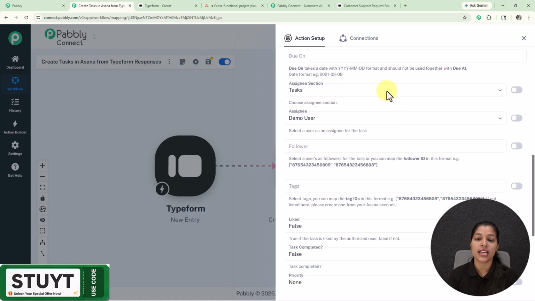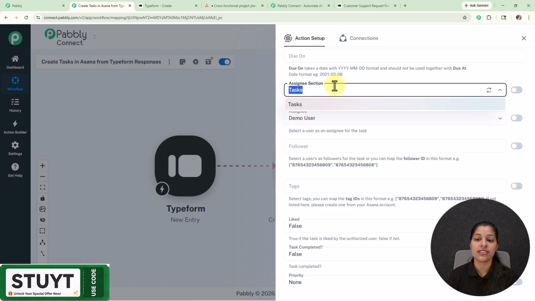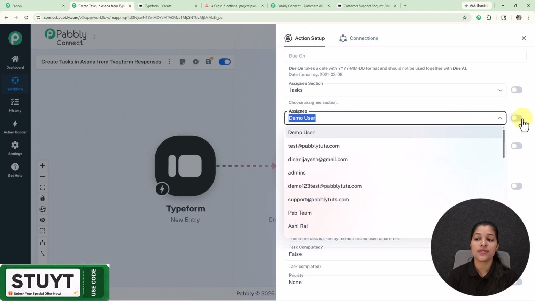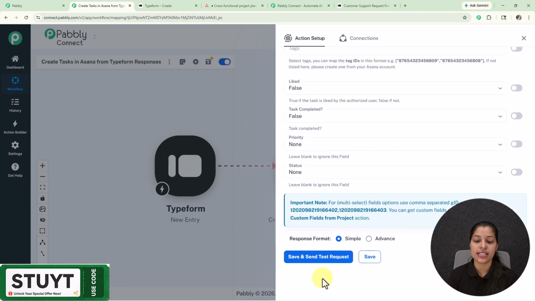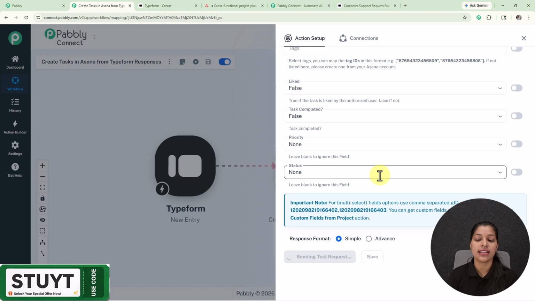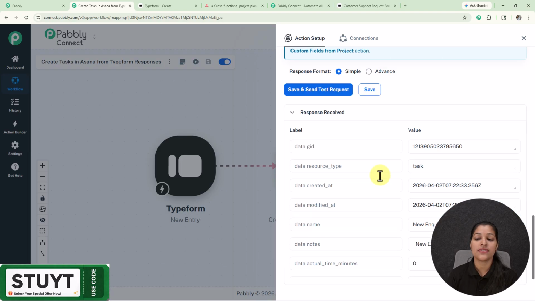And afterwards we are getting the option for selecting the assignee section and the assignee name. From this drop down, you can select your assignee, and now we are getting these fields which are not necessary. So I'm just going to click on save and send test request, and here we are receiving this positive response which demonstrates that the test data has been sent to Asana. Now let's move on to my Asana account to check it.